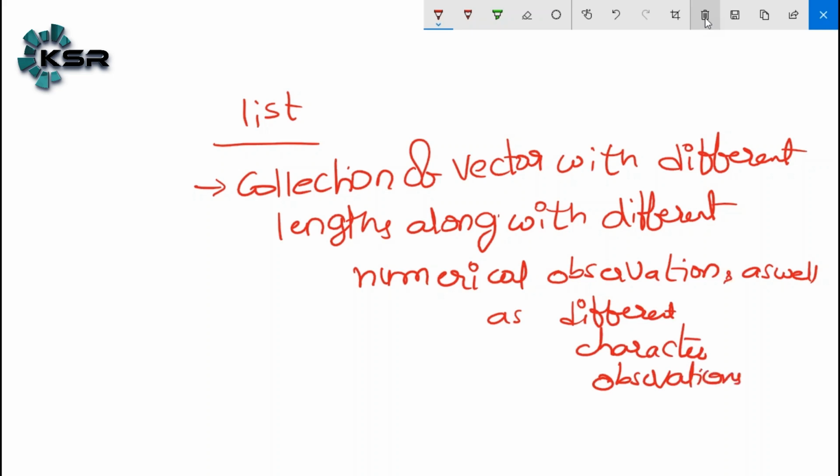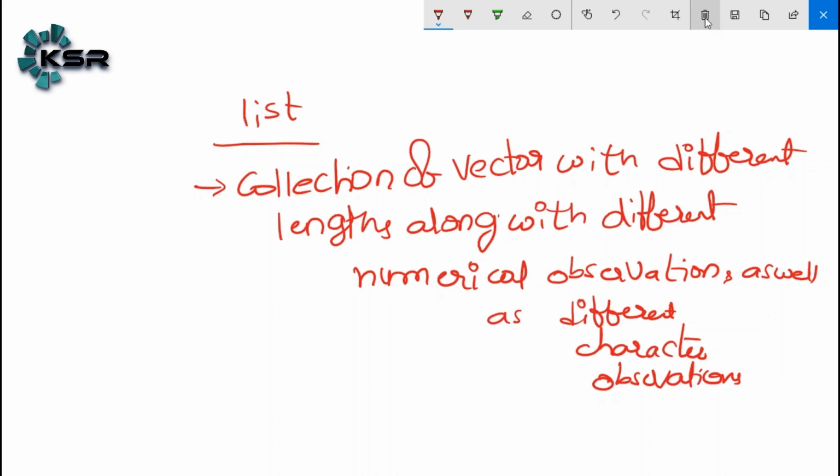Observations are vectors basically. Different numerical objects or vectors, all these things. Okay. A collection of vectors with different lengths along with different types.